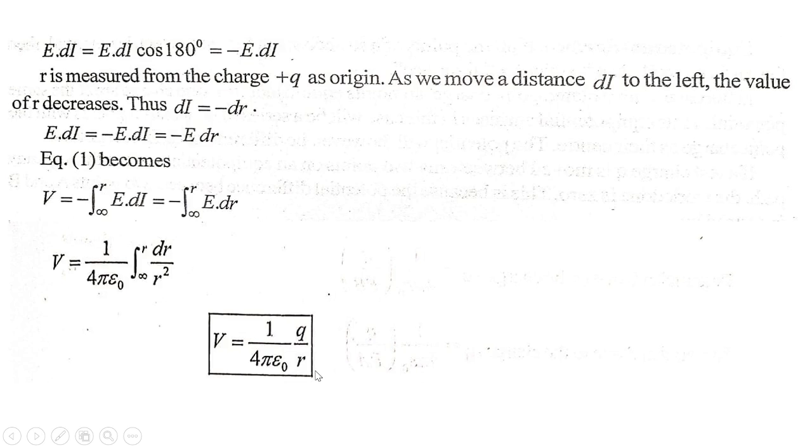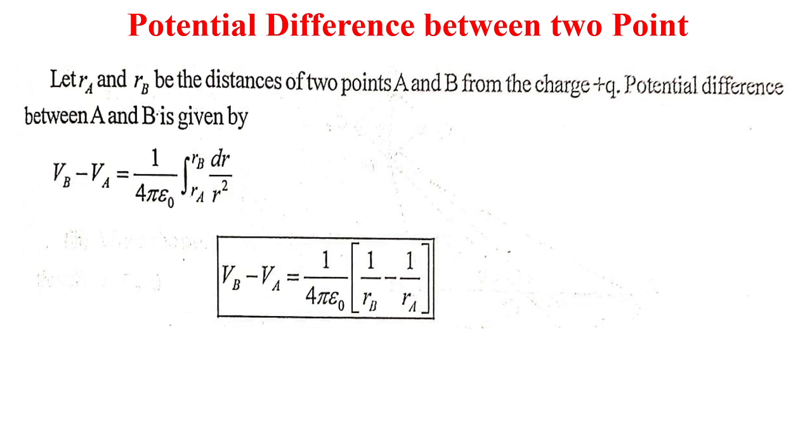So, that is potential. Now, potential difference between 2 points. Let rA and rB be the distance of 2 points A and B from the charge +Q. Potential difference between A and B is given by VB minus VA equals 1 upon 4 pi epsilon 0 times the integral from rA to rB of dr upon r square.